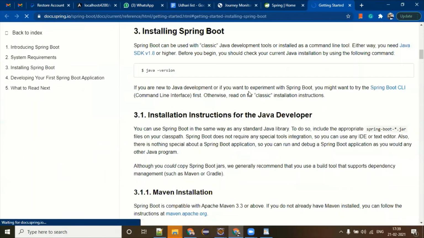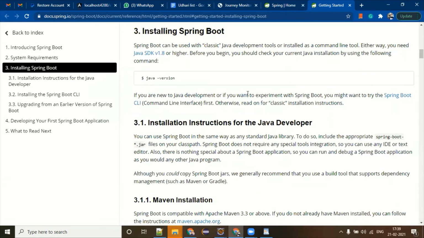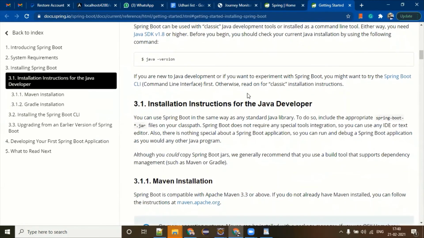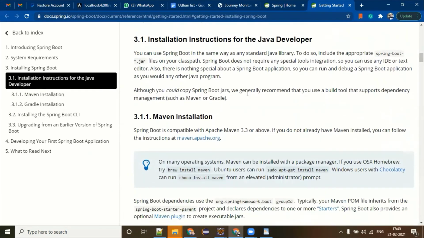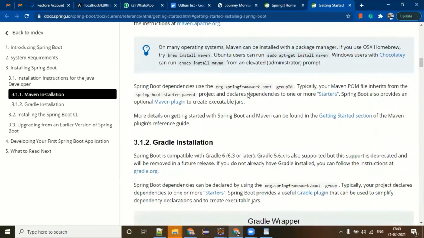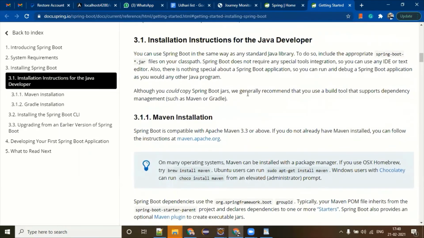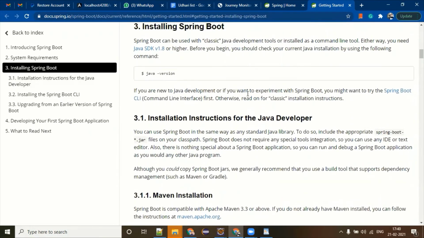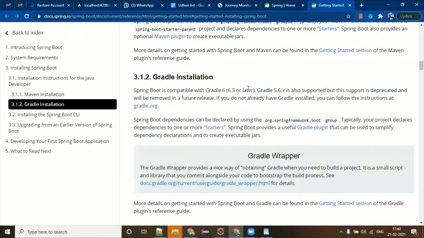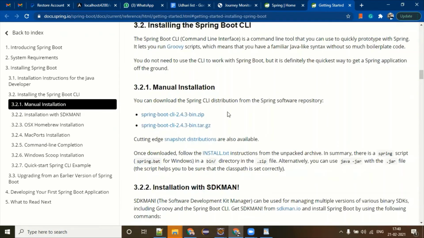So for the command line, open this link. If you open this link, it is a set of documentation of Spring Boot. It is an installation process. It is talking about what Java versions you need, and what options you have: Maven, Gradle, all these things. But somewhere you will find the zip file which you need to download. So here is the one. Yeah. So the latest version of Spring Boot is 2.4.3.